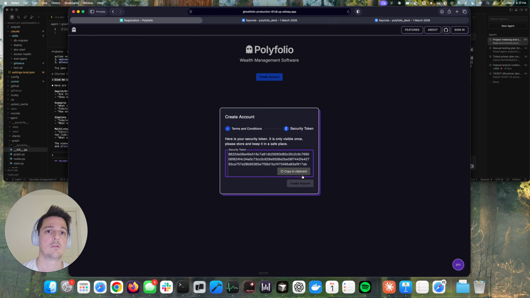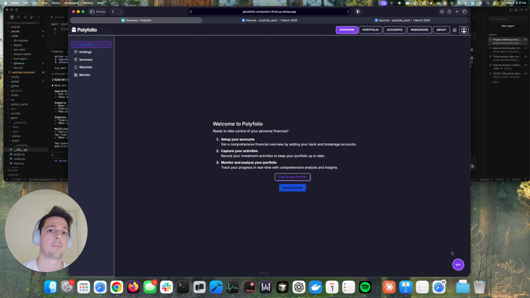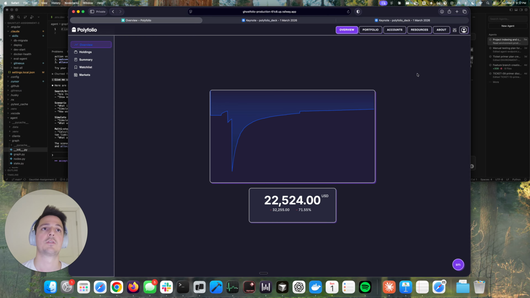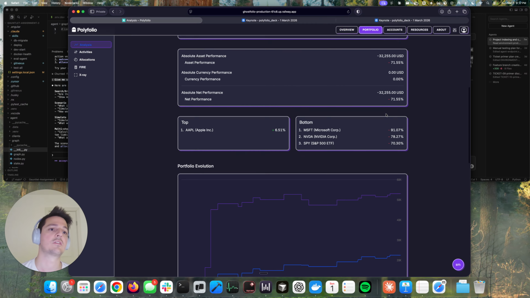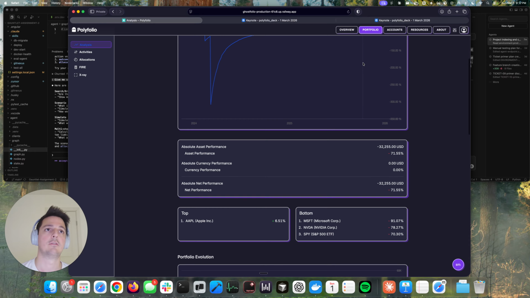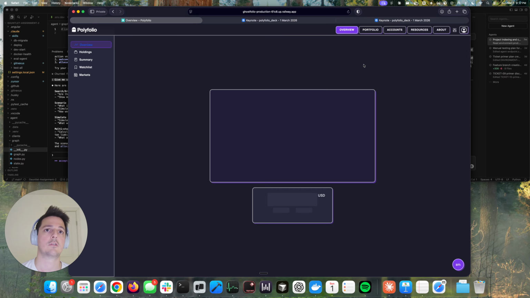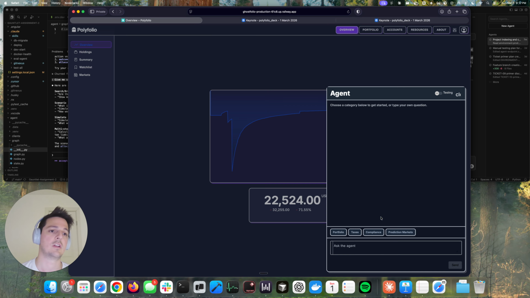So if you go to the production application and click Get Started, you can create a dedicated account via the authentication, copy the token, and load sample data to your portfolio because it's probably going to be empty. So we've loaded our sample data. We can see some of our data already flowing through the Ghostfolio portfolio tracker, which is great. And if I come in here, there are different modes for the agent. There's production and there's testing. The testing is meant for the instructors to see that all of the edge cases and the multi-tools and single tools and evals are running properly. And the production is just so that you can test different categories of questions.